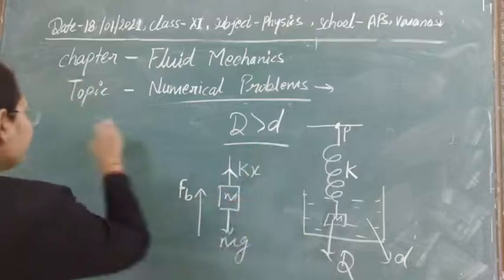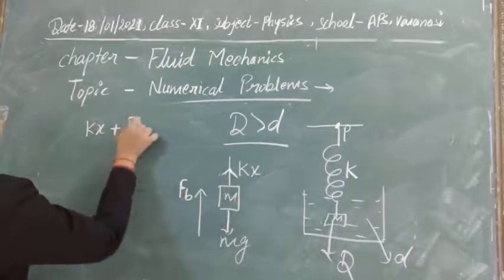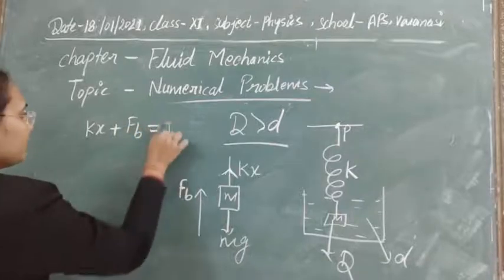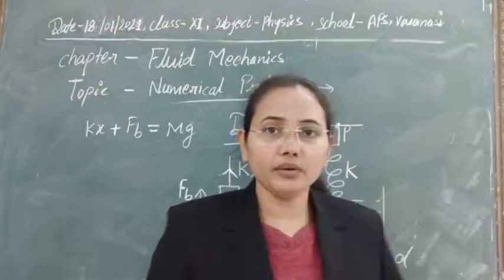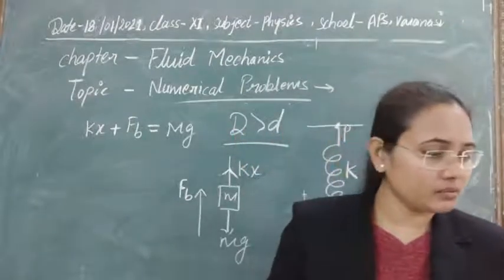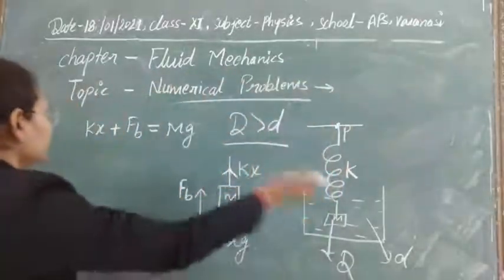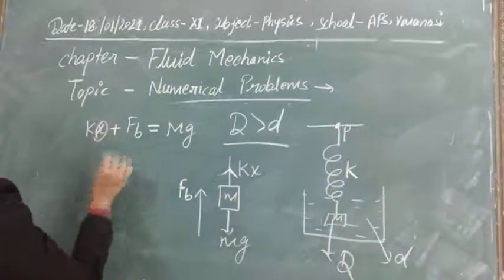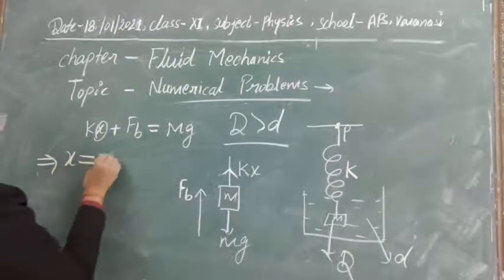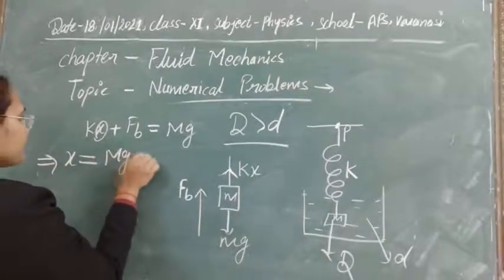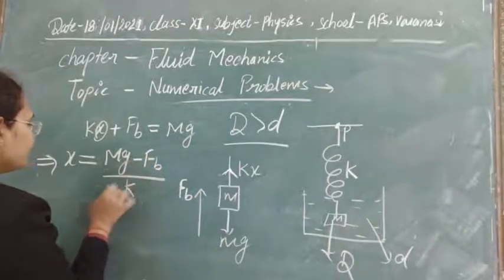So in equilibrium, if you write, this will be kx plus Fb, that will be equal to this mass, mg here. And now you can just solve this question easily. So to solve it, we have to calculate the extension in this spring. So for this, x will be (mg minus Fb) divided by k here.